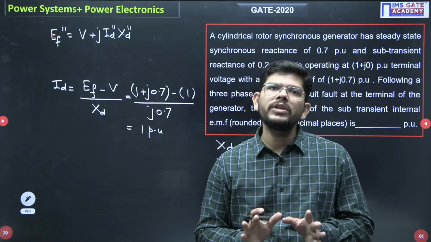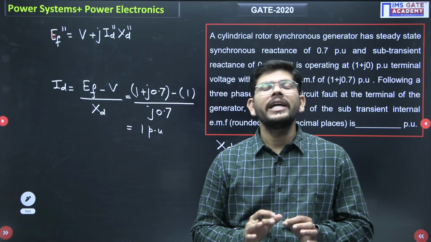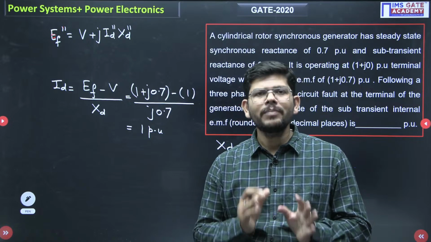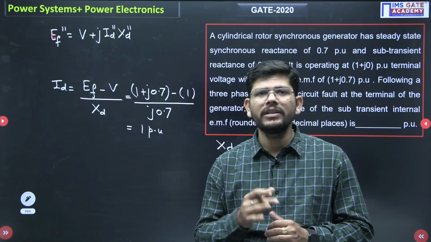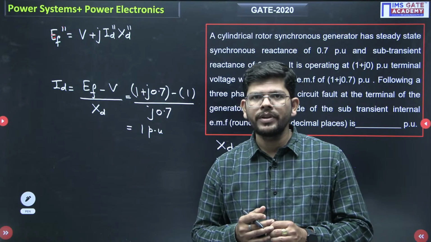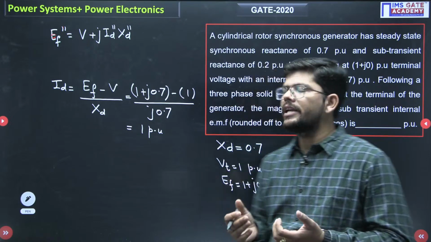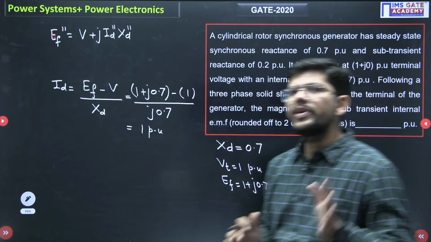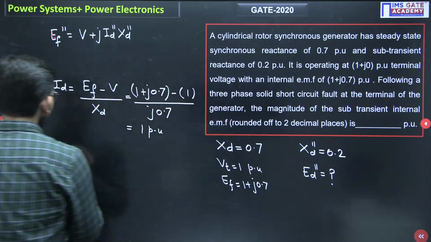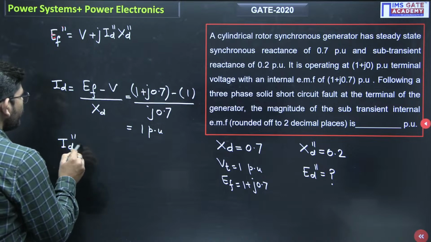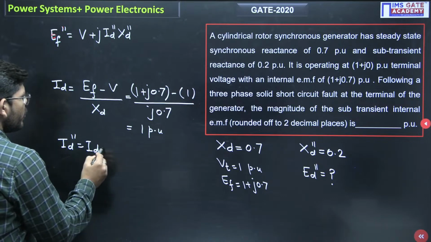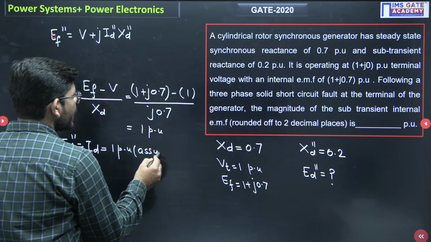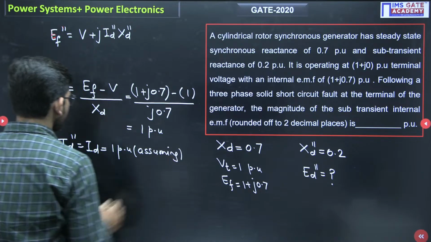Now we also know that I_d double dash is greater than I_d dash, which is greater than I_d. Sub-transient current has the highest value, higher than the transient and the steady state values. But unfortunately, we don't have other data to find the value of I_d double dash. So we are forced to take I_d double dash and I_d as equal to each other. So this I_d we have obtained, we are assuming it is equal to our I_d double dash as well.